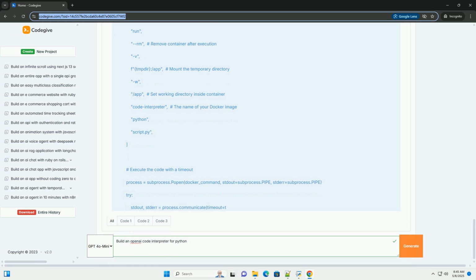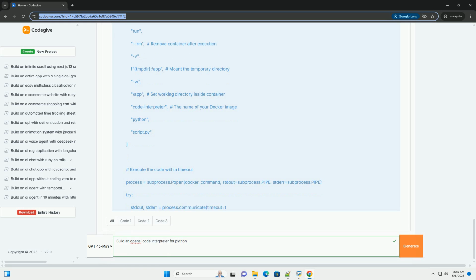Output capture: the output of the code execution, including standard output, standard error, and any files created, is captured. 6. LLM response: the LLM processes the output from the code execution and generates a natural language response for the user.